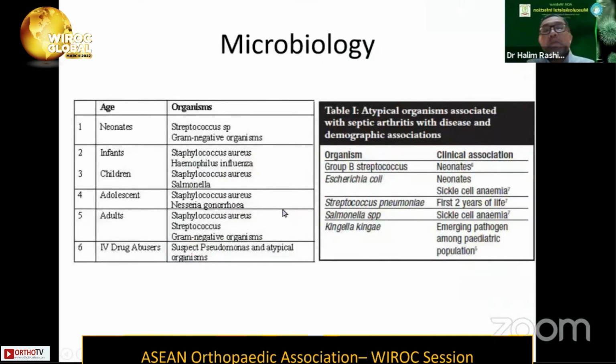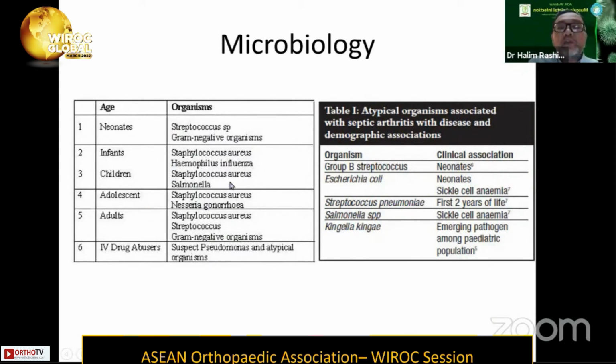In terms of microbiology, based on age you can have different types of organisms, but mainly we see gram-positive organisms. For example, in neonates, Streptococcus is more common. As a child or person gets older, Staphylococcus aureus starts to come in.